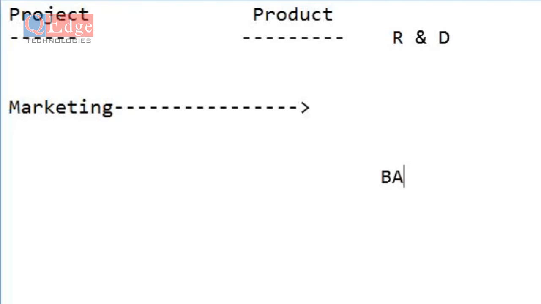Then at that point of time, you have to know these terminologies. These are the internal things. If you are putting 5 or 6 years of experience in testing, obviously you have to know these things: what is a project, what is a product, and what are the internal things going on as per your experience. You have to know these terminologies. It will be a plus for you.